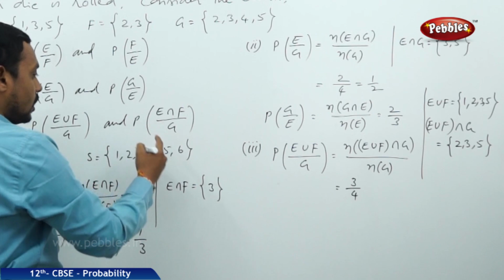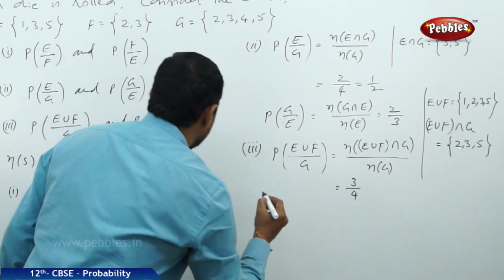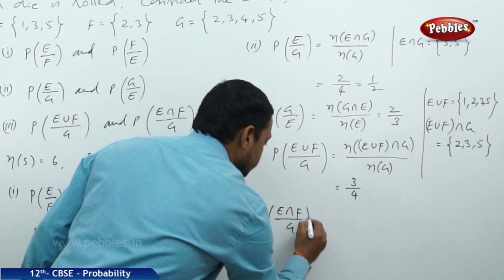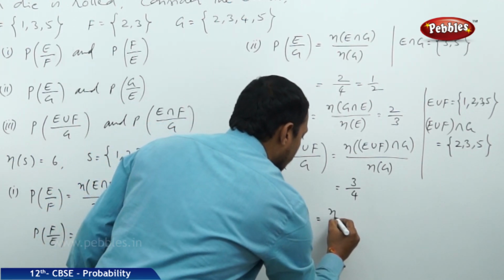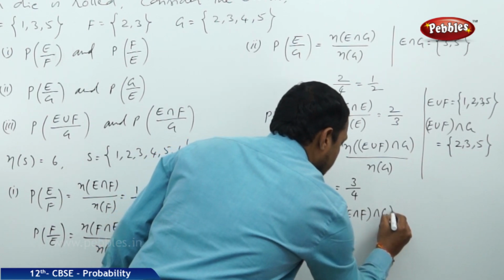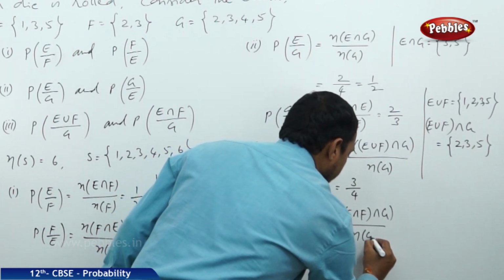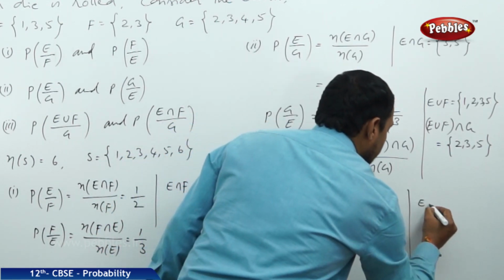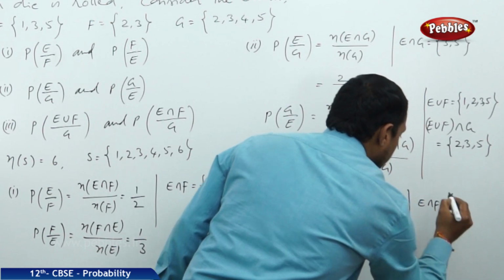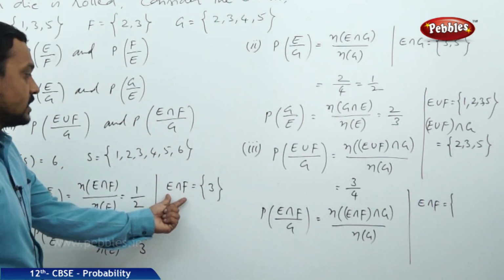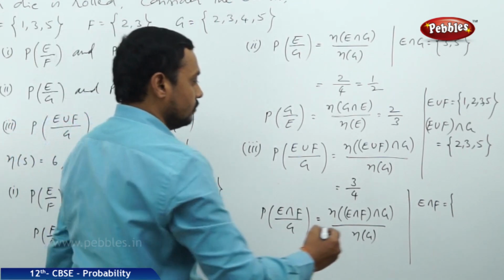Next one, the probability of E intersection F by G. Now this is N of E intersection F intersection G by N of G. Now let us define E intersection F first. Already it is defined: E intersection F is equal to {3}.